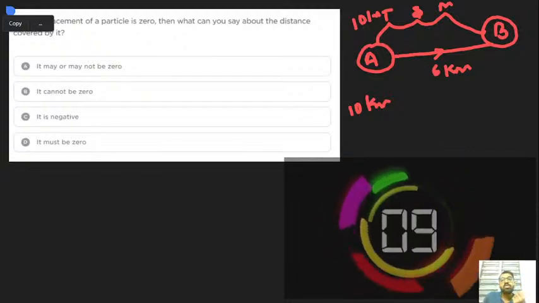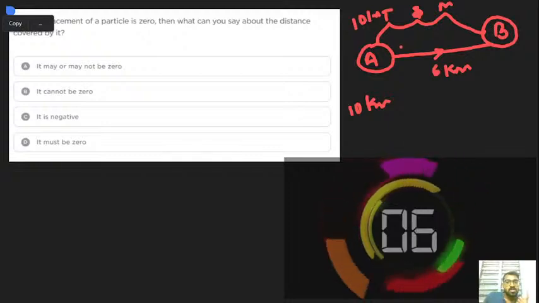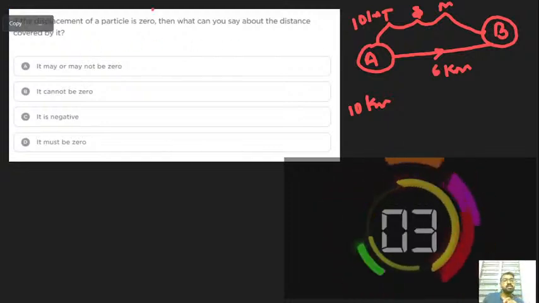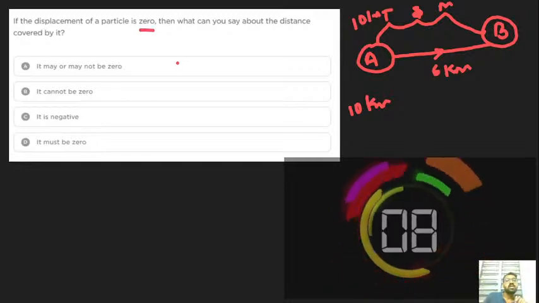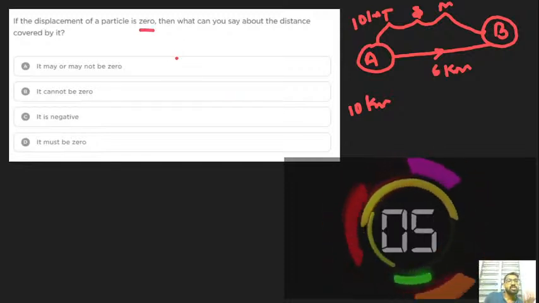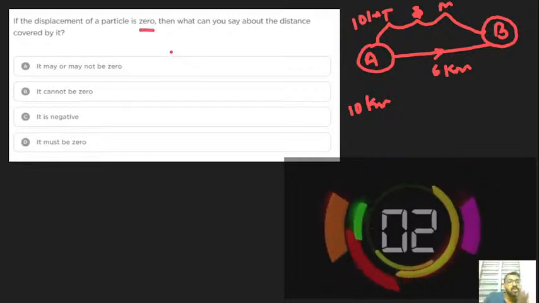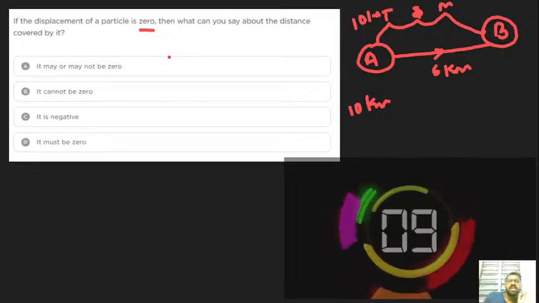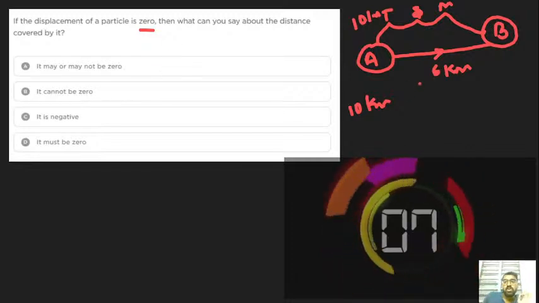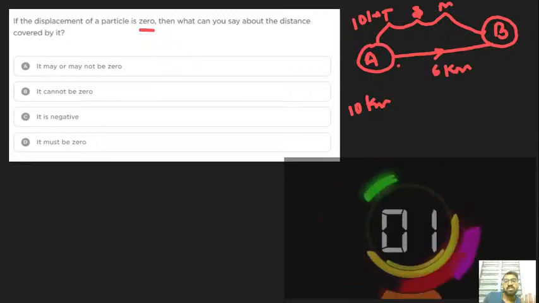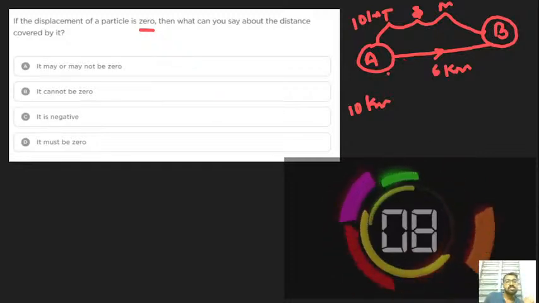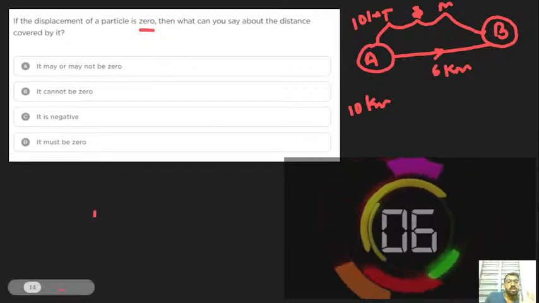Here they have asked: the displacement covered by the particle is zero, then what can we say about the distance? Suppose the displacement is zero, what's the distance? That's the question.